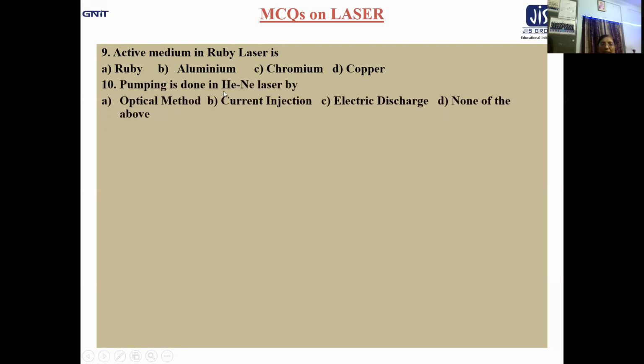Pumping is done in helium neon laser by optical method, current injection, electric discharge, none of the above. In the last class, we have gone through in very detail. Optical method is used for ruby laser. Current injection we haven't encountered till now, but electric discharge is the process through which pumping is done for helium neon laser. Okay.